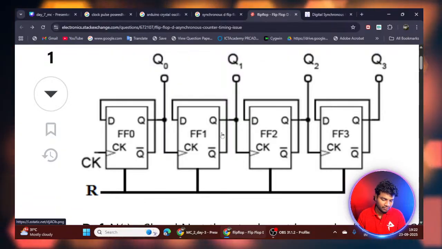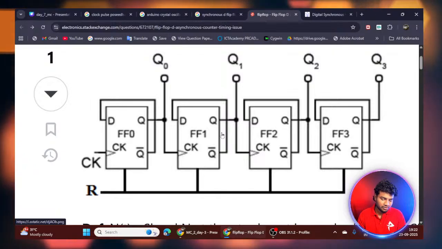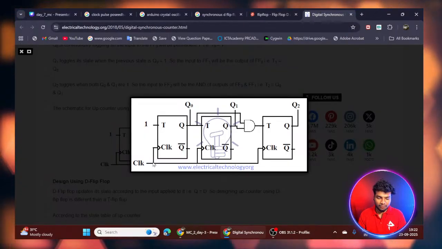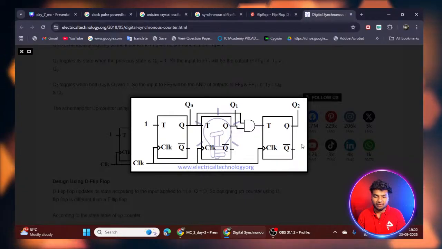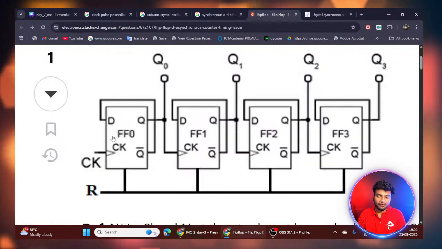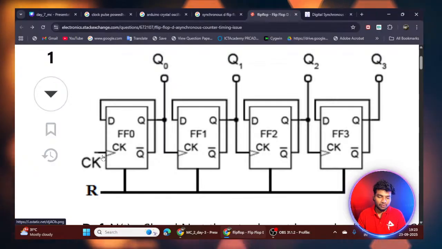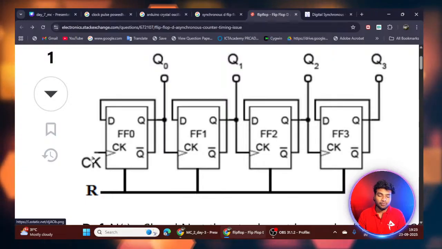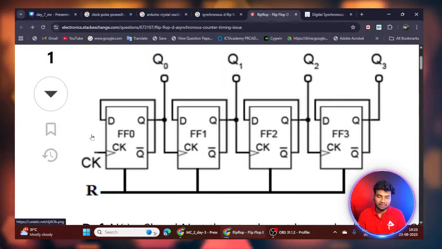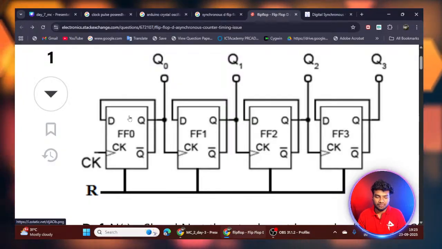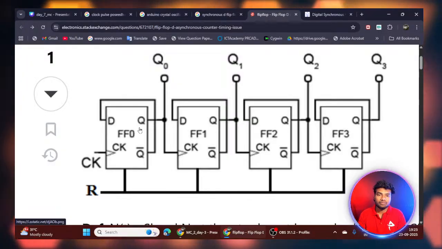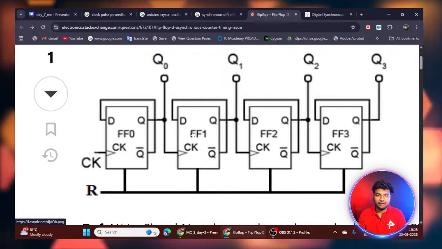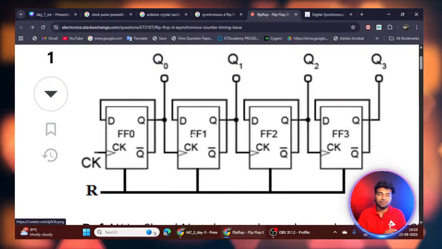Can I know how we can differentiate synchronous and asynchronous? The main thing is, synchronous means we give the clock input separately to all the D flip-flops. Here you can see we didn't give any direct clock input separately to each D flip-flop. Each and every one is still a D flip-flop, but we are not giving a direct clock input to each. Each D flip-flop depends on the previous D flip-flop's output.